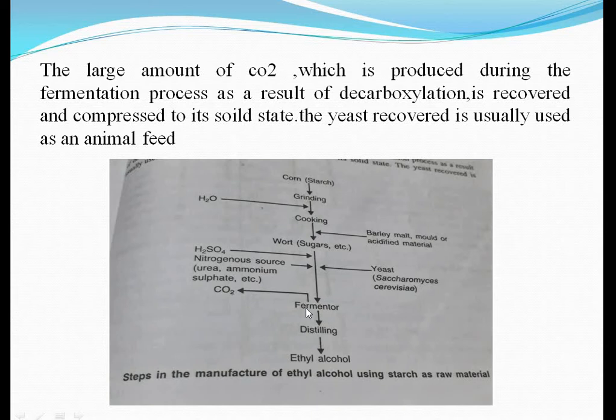So barley malt, mold or an acidified material is used. Now the wort sugars are put into the fermenter, and it is distilled and ethyl alcohol is produced. As we know, the yeast used here is Saccharomyces cerevisiae, and sulfuric acid is also added, and the nitrogen source is urea, ammonium sulfate, etc.